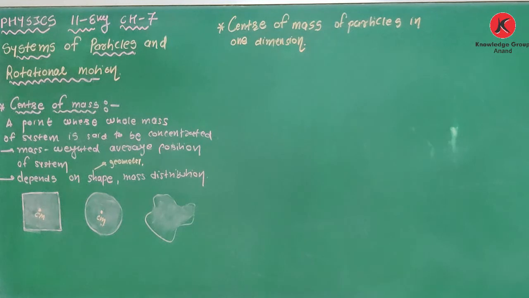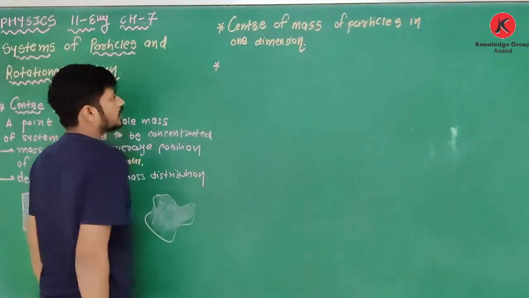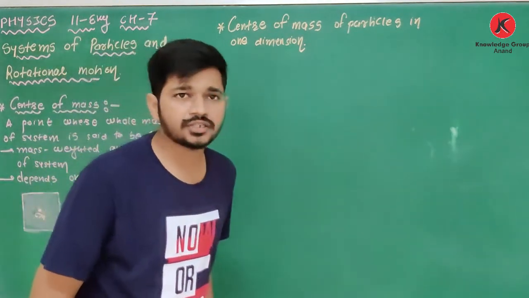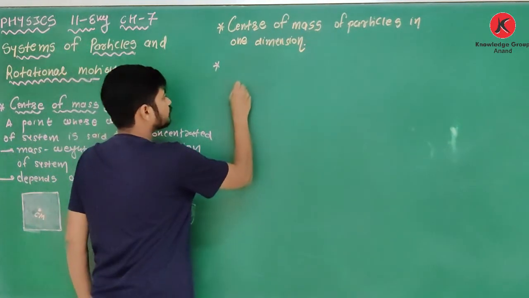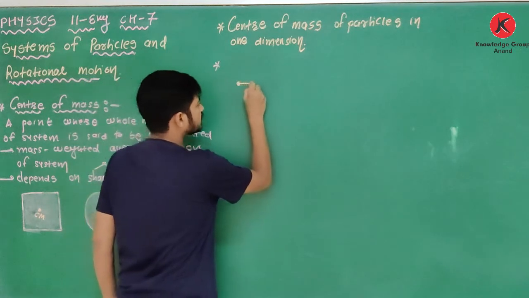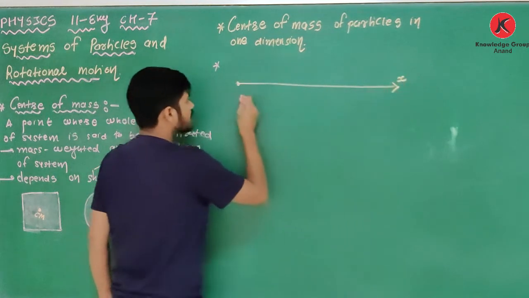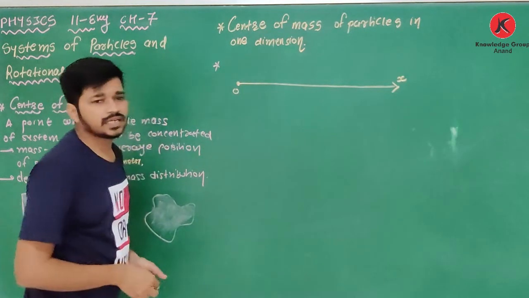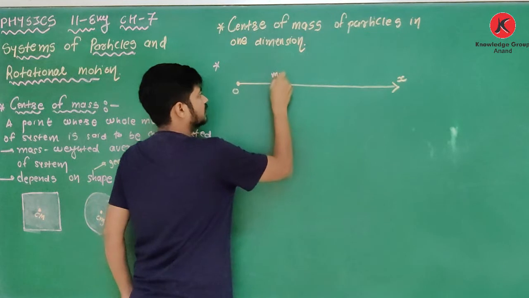So now where is the center of mass for this system? That we will see. For that, I am assuming first case 1. I have two particles having masses m1 and m2. As it is one dimension, this is the origin, this is the x-axis. The first particle is here having mass m1.